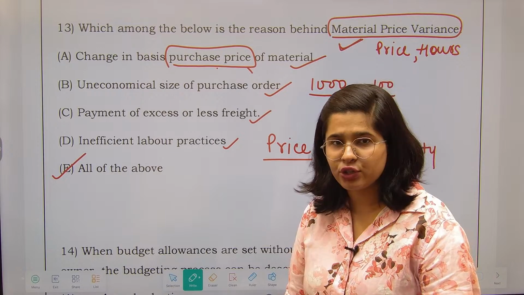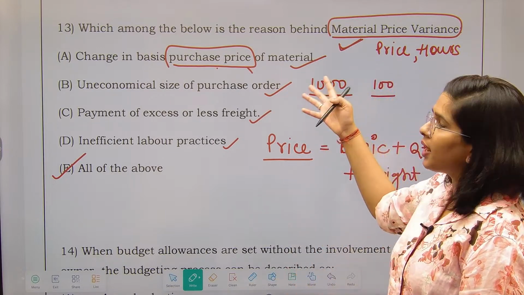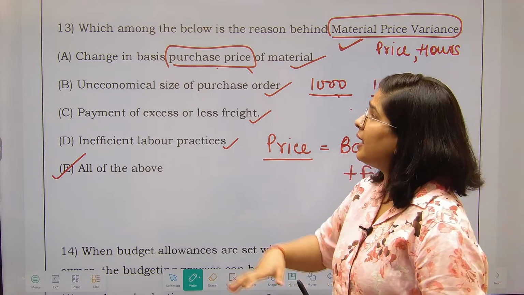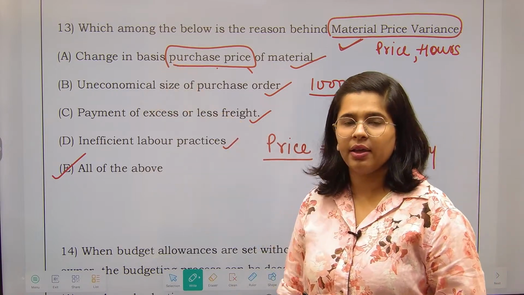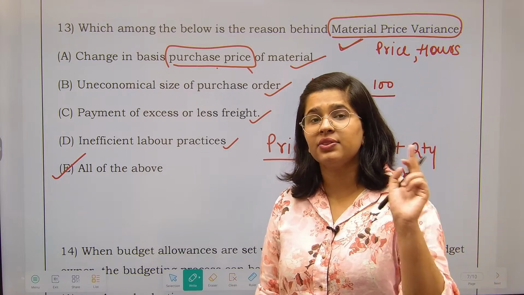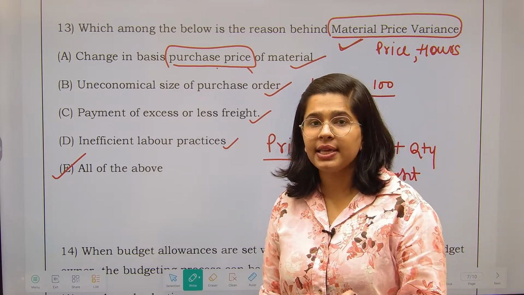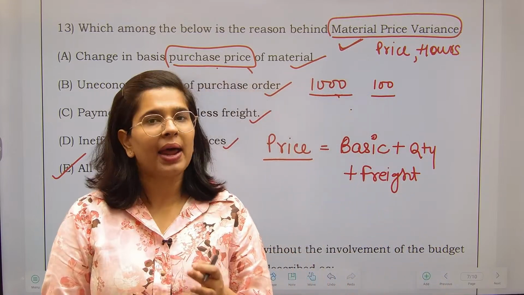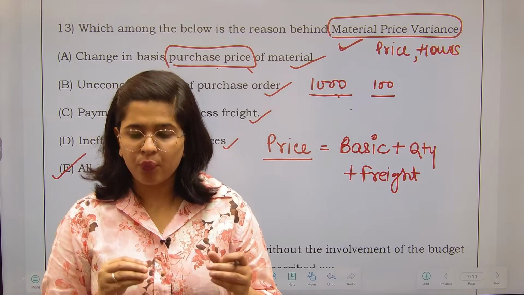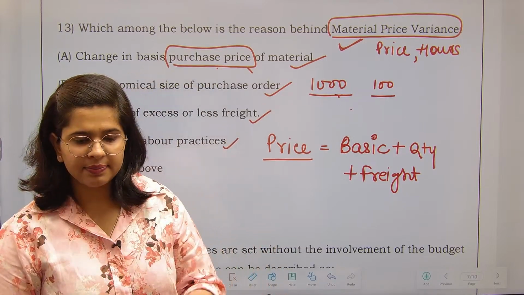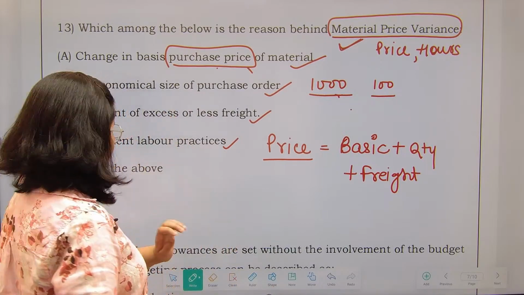If someone has said to me that please what are the reasons behind changes in material price only, then only the above 3 will be relevant for me. But because they are asking me material price variance, so always see what all comes in the formula. Hours also come in the formula, price also comes in the formula. So both the impacts have to be considered. Clear for it? Now next question.